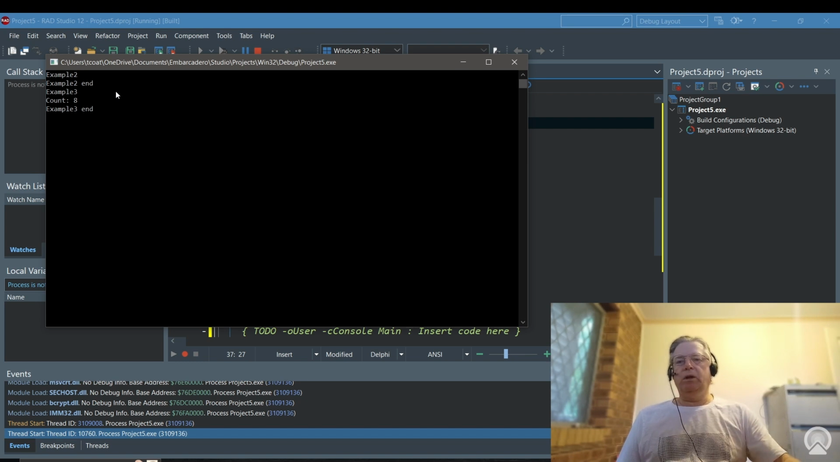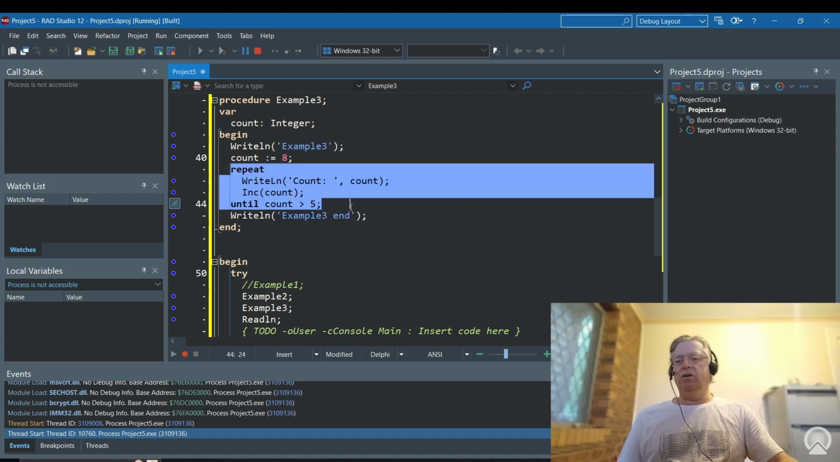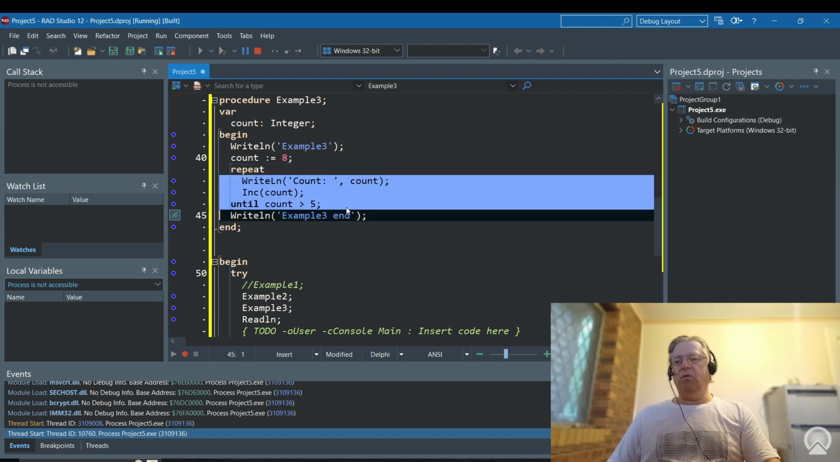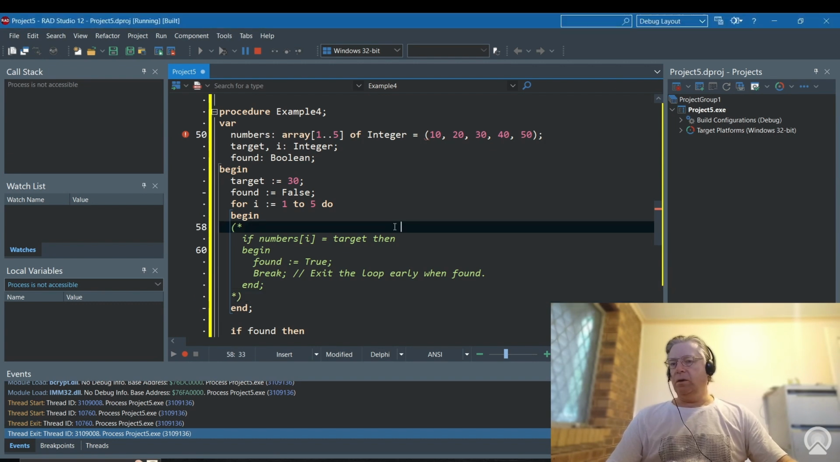But when we use the repeat until function, you can see that regardless of the condition, it did that once, and also did this bit of code once before working out that the count was greater than 5, therefore I had better stop and do nothing. Now, okay, what we're going to look at now is a for statement, or for loop.